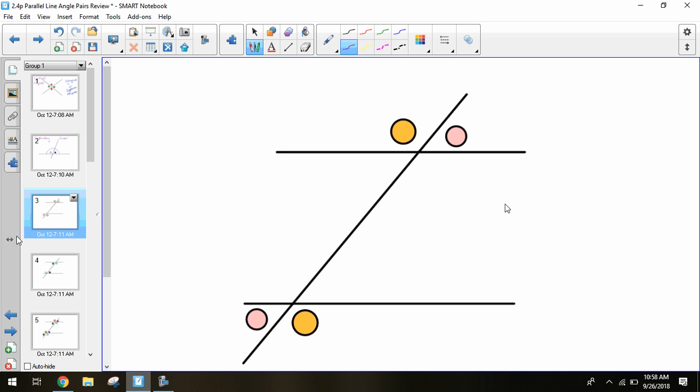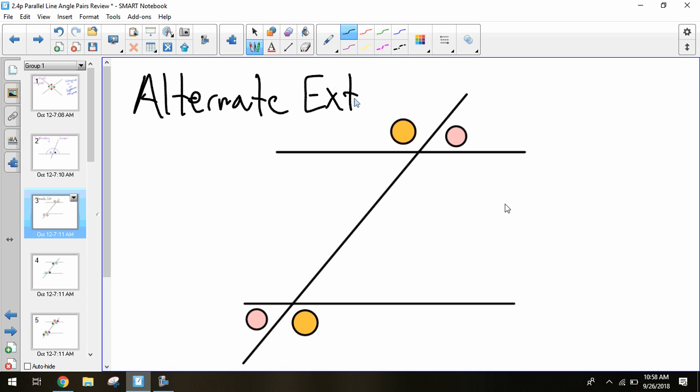So you might write alternate exterior. Now we need to think. Our alternate exterior angles, are these going to be congruent or are these going to be supplementary? Congruent. They will be congruent. Good. Get these down. Working them out. All right, so that's alternate exterior. Good.